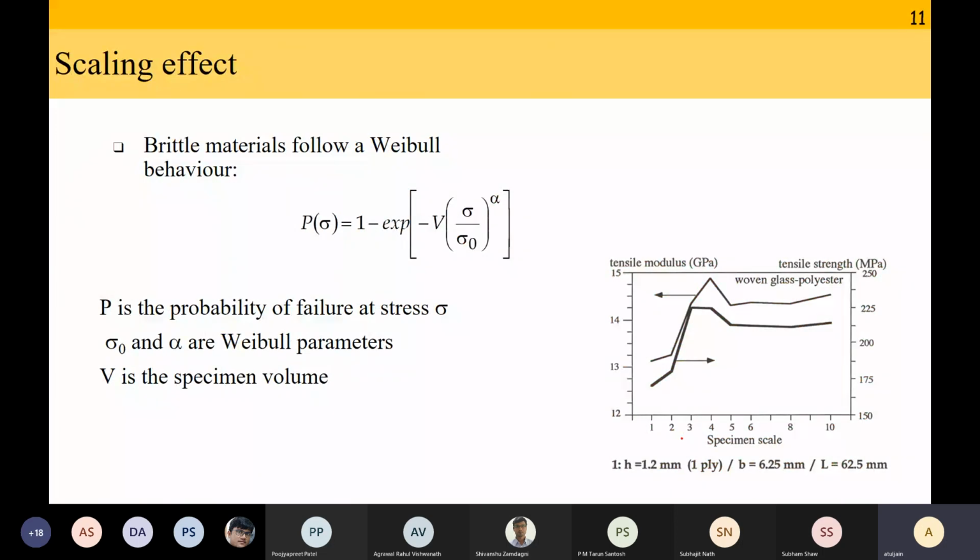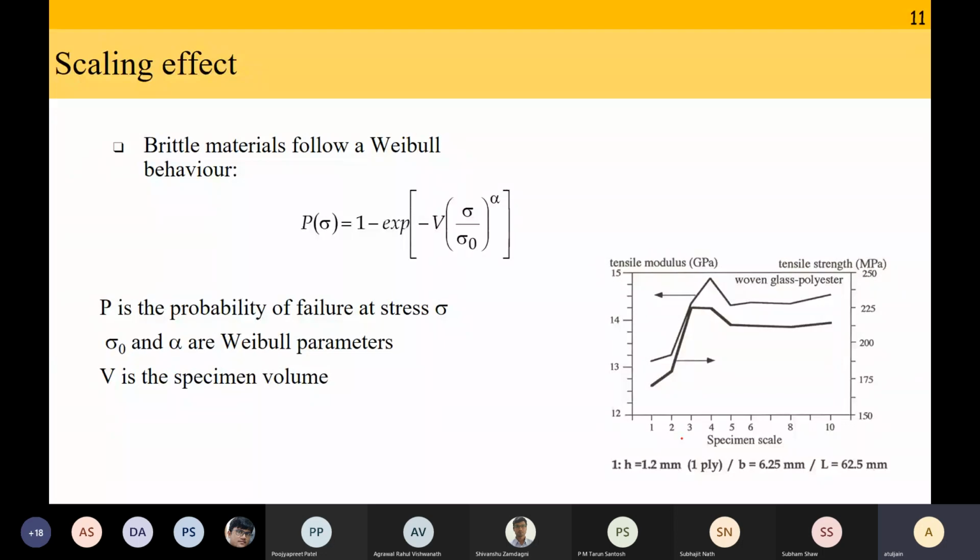So we know that carbon fiber is brittle. We also know that the strength of brittle materials will follow a Weibull distribution. The strength of a carbon fiber or a glass fiber depends on the defects that have been created on the surface. Some scars or cracks, whatever has happened on the surface of the fiber, will cause the fiber to fail earlier or later, which in turn will let my composite material also fail or not fail. So they are going to follow a Weibull distribution.